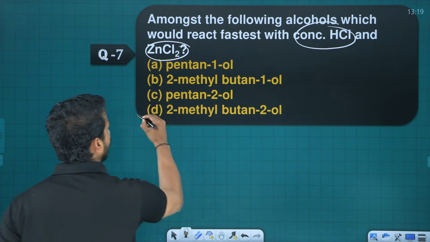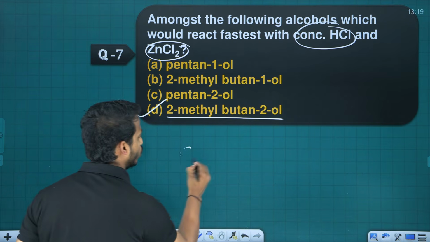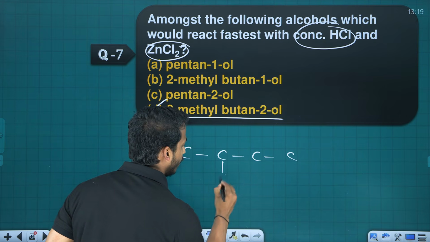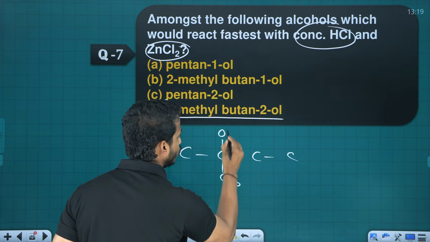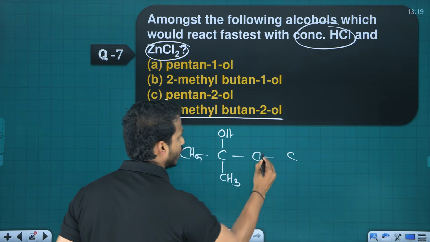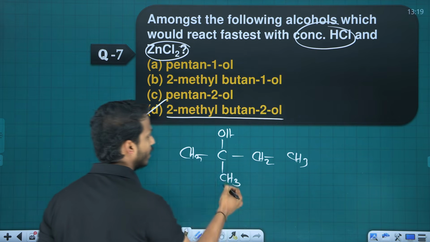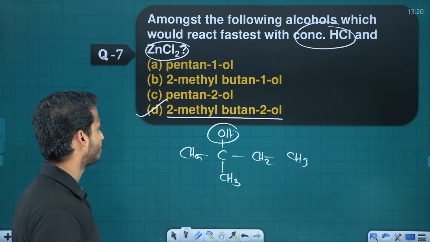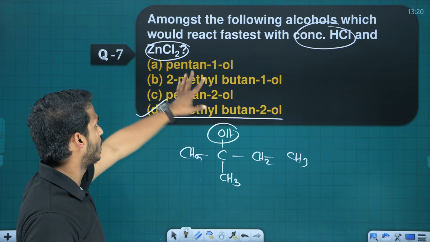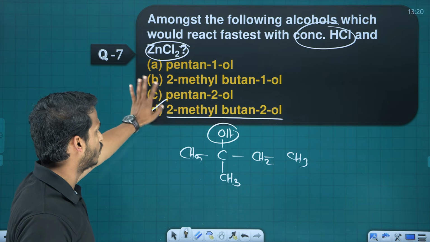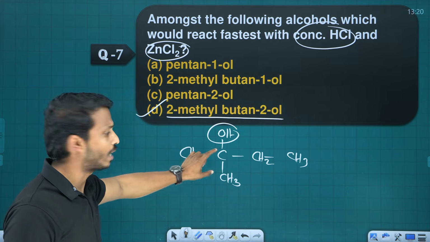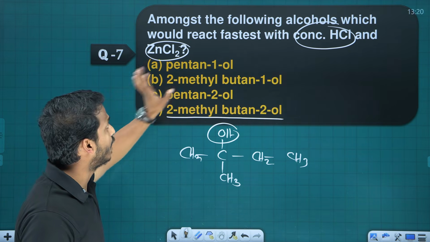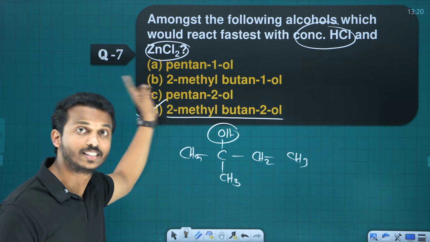Which is a tertiary alcohol, dear? 2-methyl-butanol, right? This is the tertiary alcohol. Yes or no? All right. So pentanol is primary, not that. Pentanol is not secondary. So 2-methyl-butanol is the tertiary alcohol, and therefore it will give the Lucas test faster.